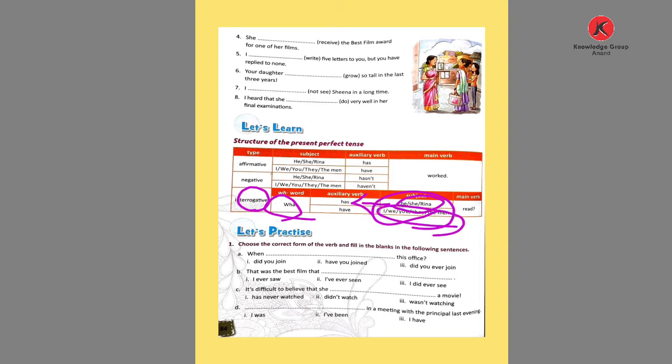If the plural noun, second person plural, third person plural, first person plural, I, or a plural noun is used, then we use have in the interrogative sentence. Then the past participle of the given verb is used. Then at last the question mark. So this is the structure of the present perfect tense.